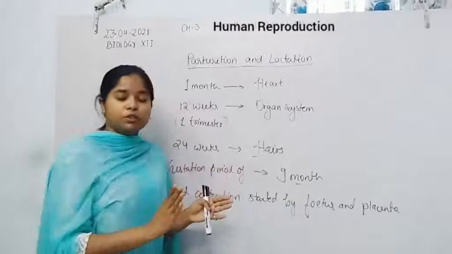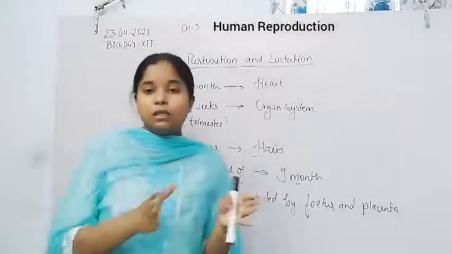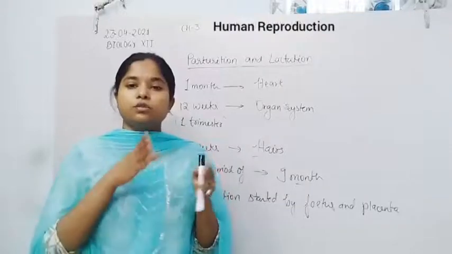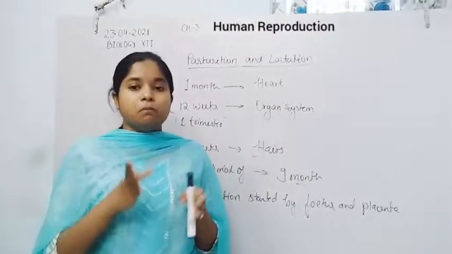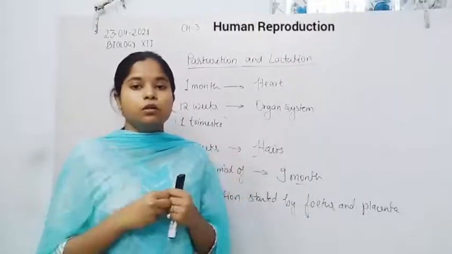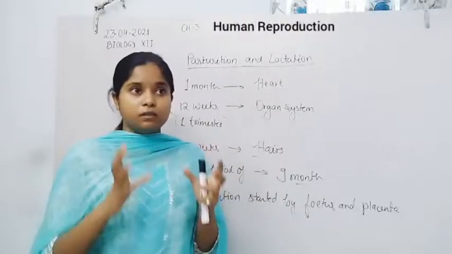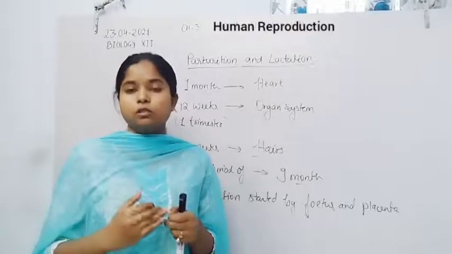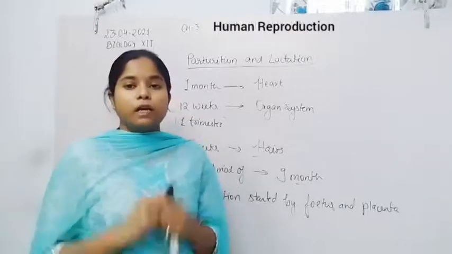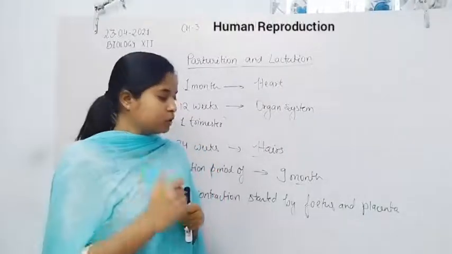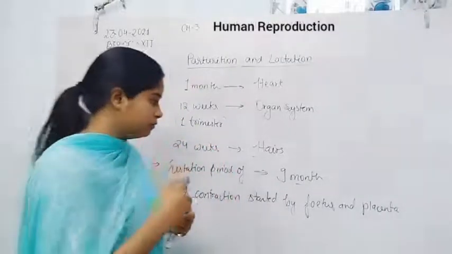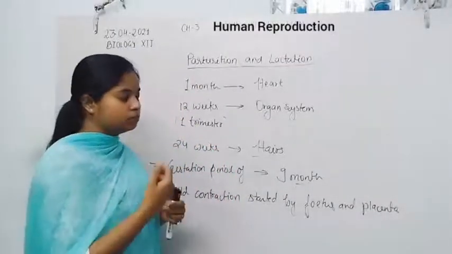the anterior pituitary gland secretes oxytocin, which is an important hormone. It stimulates the muscles of the uterus to contract, and vigorous contraction of the uterus results in the expulsion of the baby.